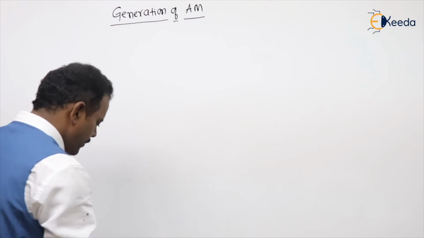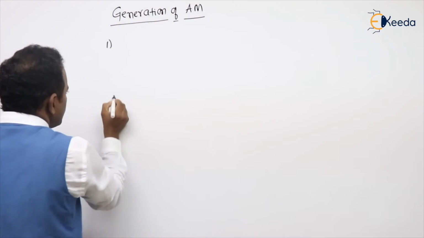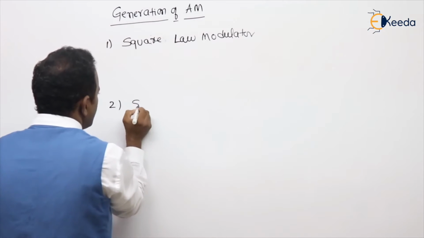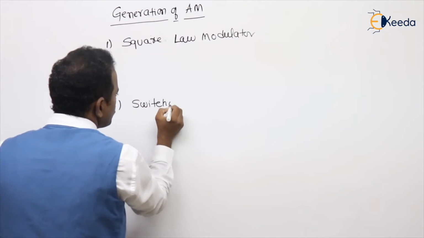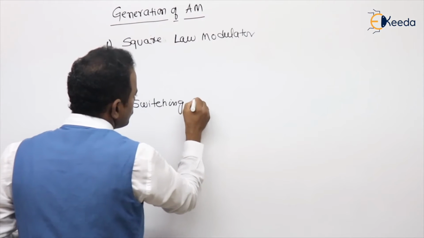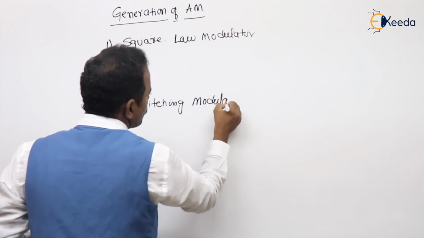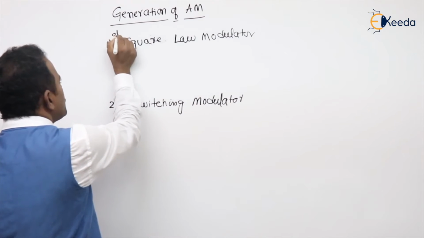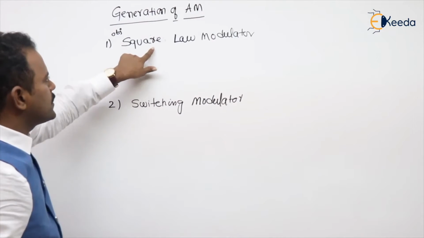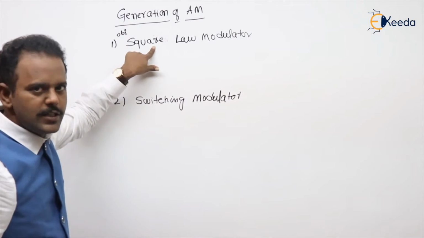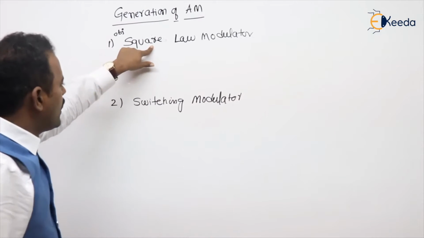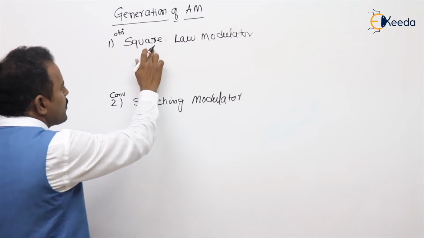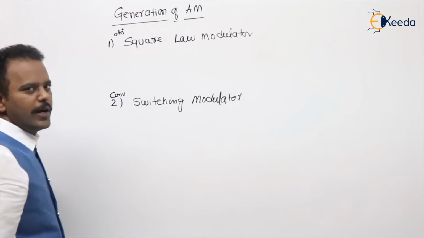Coming to the generation of AM, we have two techniques. One is the square law modulator. The second one is the switching modulator. The first one is important for objective examinations. Many times the questions came in the GATE and IAS examinations. Are you getting my point or not? Now, the switching modulator is important for conventional exams. Last year also, a 2-mark problem came from the square law modulator.